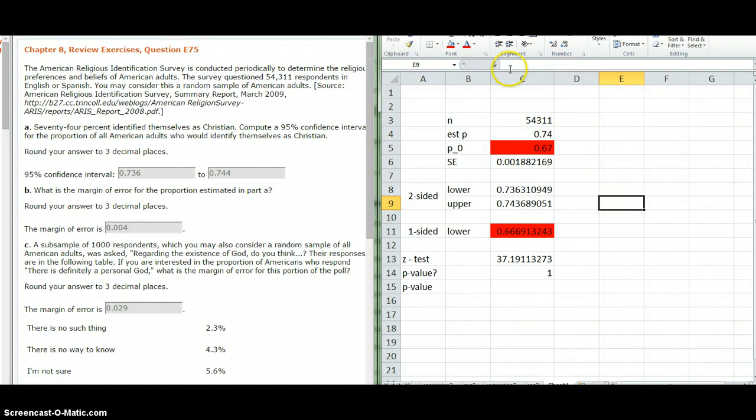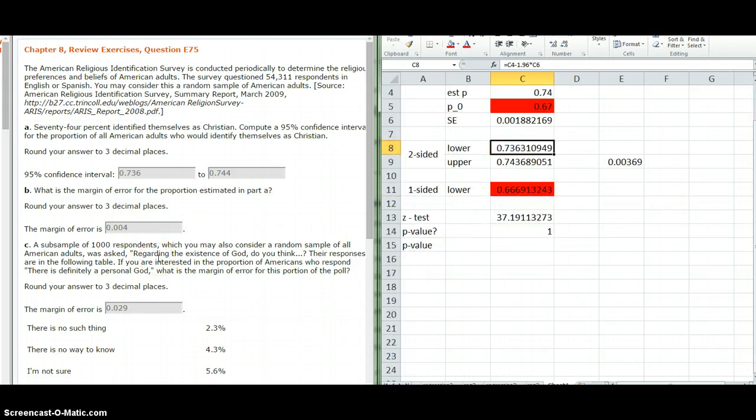One way is just to look at 1.96 times the standard error, and that would give us the 0.04. We could also take 0.74 minus this boundary. In other words, the distance between the estimate and either one of the boundaries would also give you the margin of error. So a few different ways to compute that.